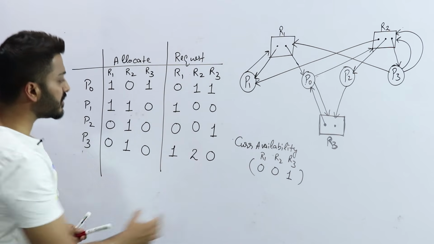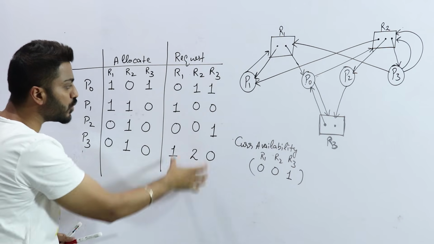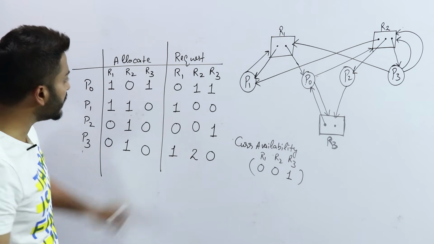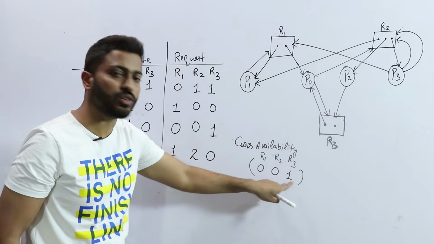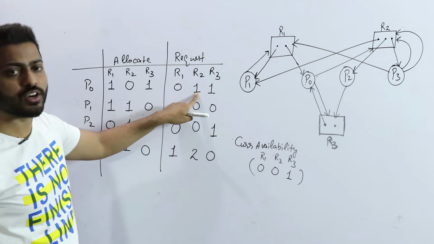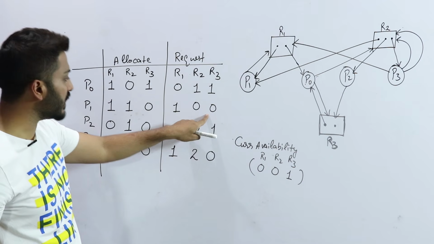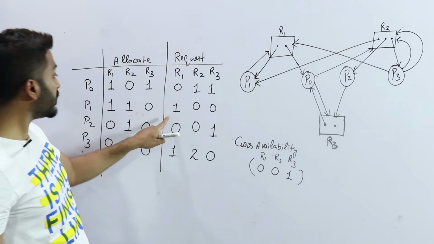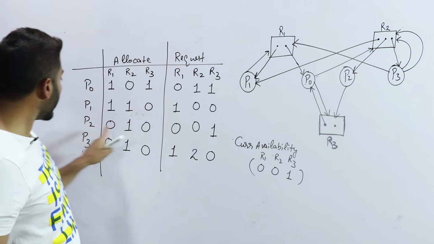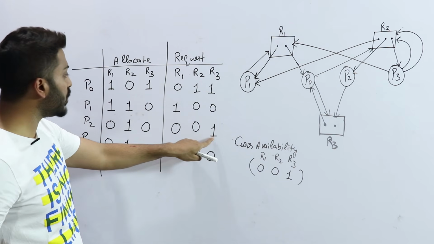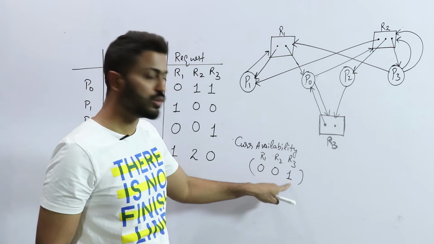Now taking this current availability in hand, check whether I can fulfill the request of any process. See, P0 is 011. No, because I have 001, but it needs one resource of R2 and I do not have it, so I cannot fulfill. 100 for P1. No, P1 needs one resource of R1. Do I have one resource of R1? No. P2 is 001. P2 needs one resource of R3. Do I have it? Yes, I have one resource of R3.